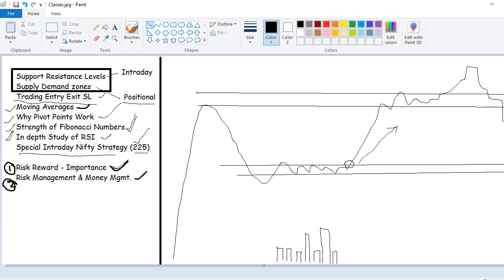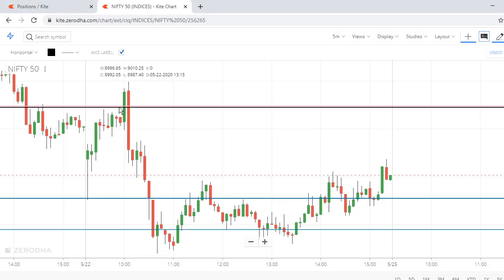As I told you, the stock market is a probability game, but the probability of going up is high. Okay, now let's come back to our supply demand zones. So this zone is known as a supply demand zone, and the same way this zone is known as a supply demand zone. If you want to see this in the chart on 55 minutes,